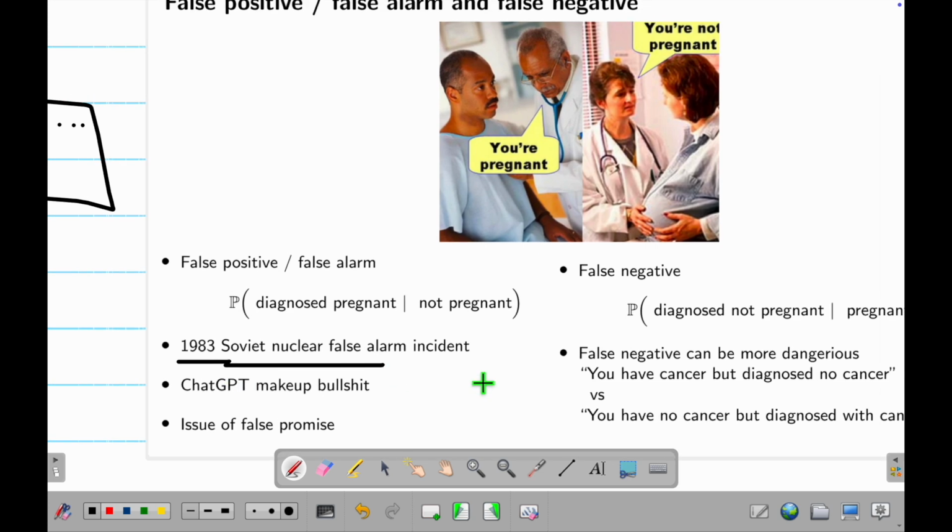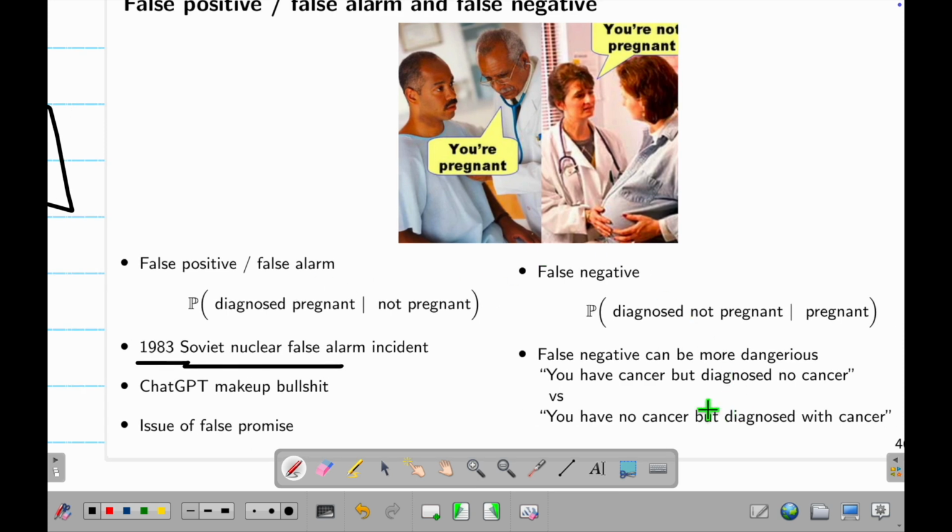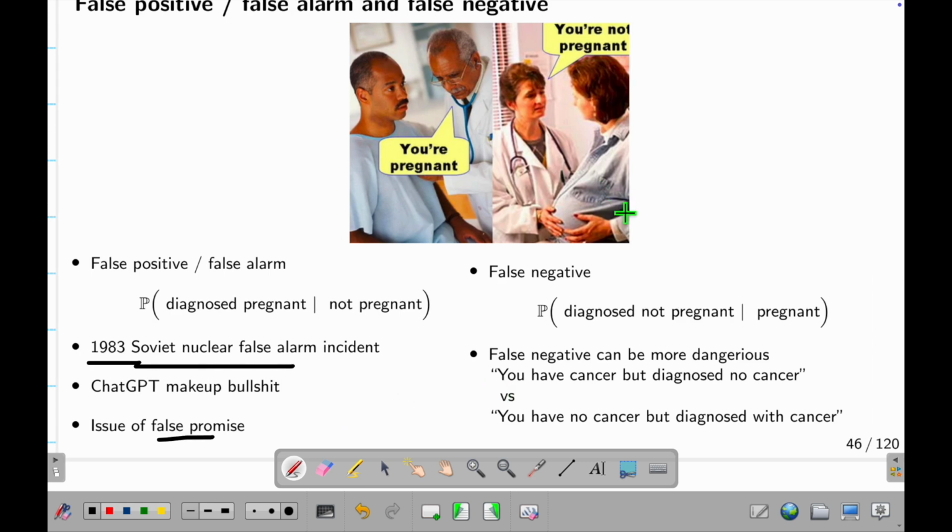Another thing is, now we have ChatGPT, LLMs, and if you type something, usually they make up bullshit. This exactly is a false positive. It's like the doctor said you have cancer, but actually you don't. This is bad. But at the same time, if you have cancer, but the doctor says you don't have cancer, this is also bad. So in statistics, they call it type 1 or type 2 error, which is a stupid name in my opinion. Just call it false positive and false negative.